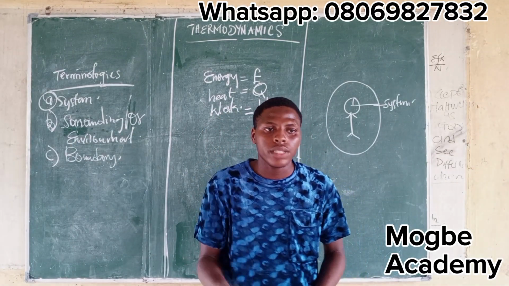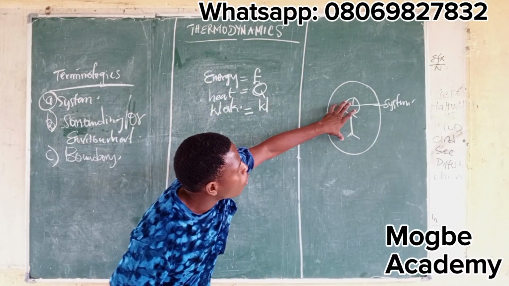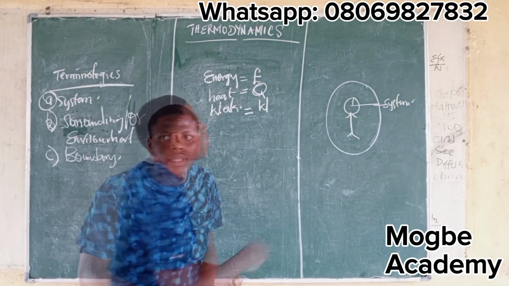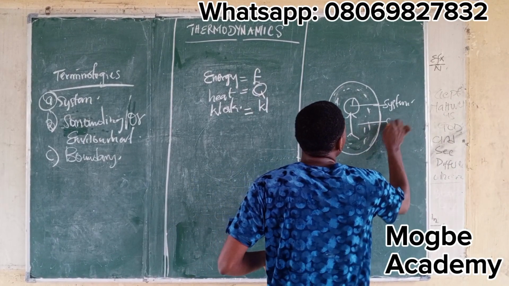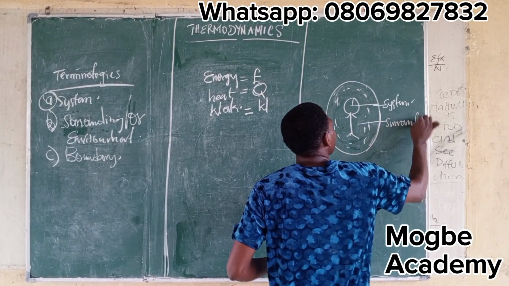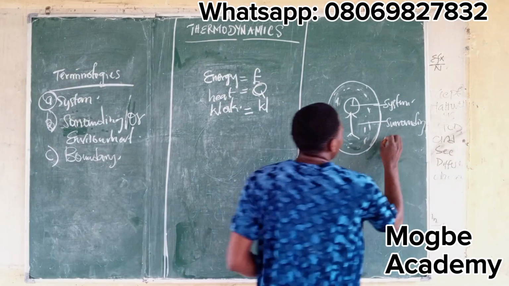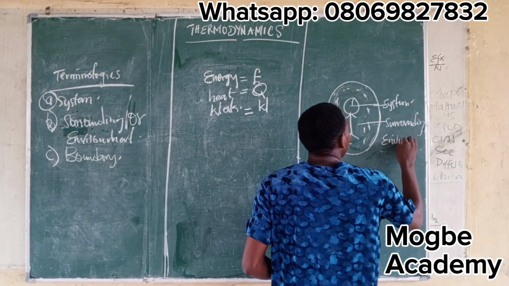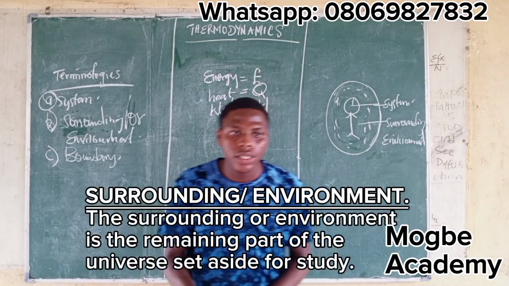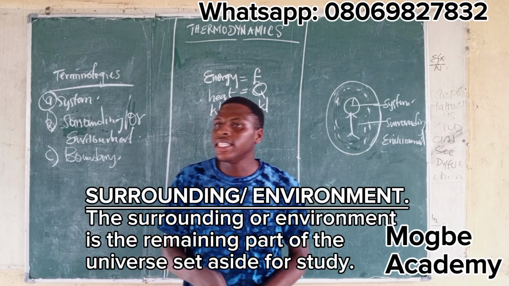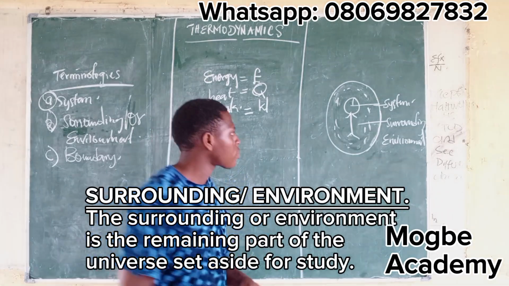Now what is the surrounding and what is the environment? In our illustration, Bola, we know to be our system. Now, the remaining part of this planet, which is Pluto, is what we call our surrounding. And I told you, if you are not seeing surrounding, then we'll be seeing environment. So you can take this down. The surrounding or the environment is the remaining part of the universe set aside for study.